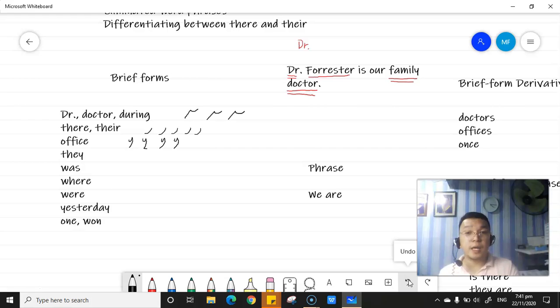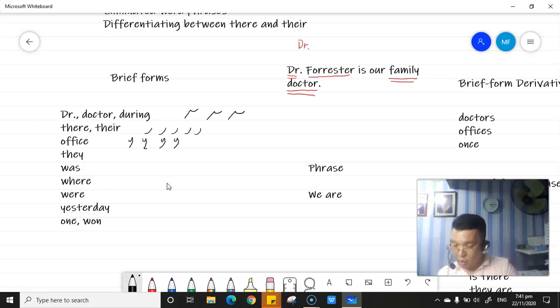Before I forget, let us differentiate first the word there and their. There means at that place, or if you are pointing to an object in a specific place. Their is a possessive pronoun, meaning belonging to them. As simple as that.